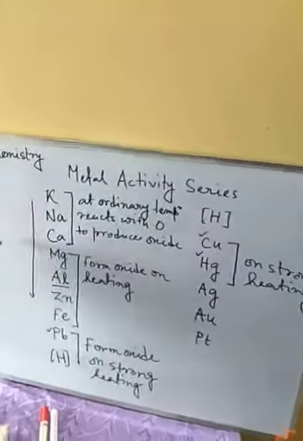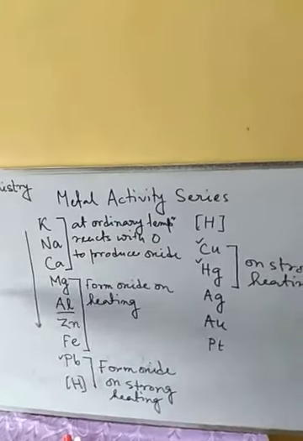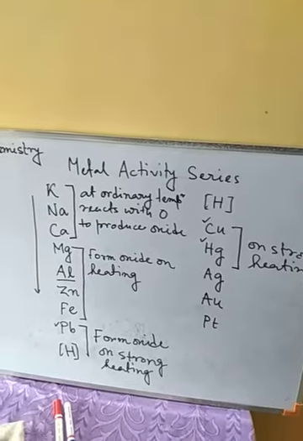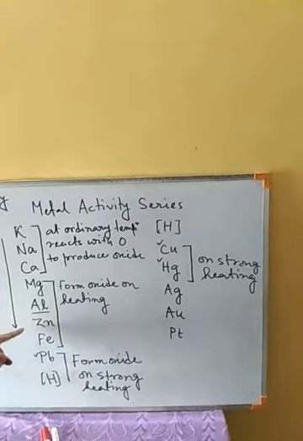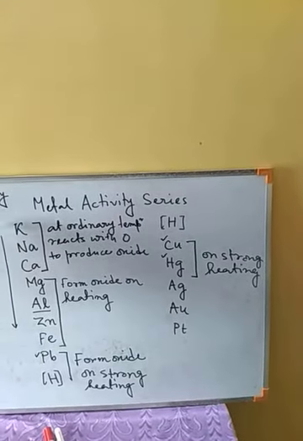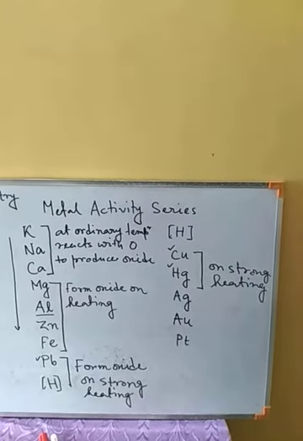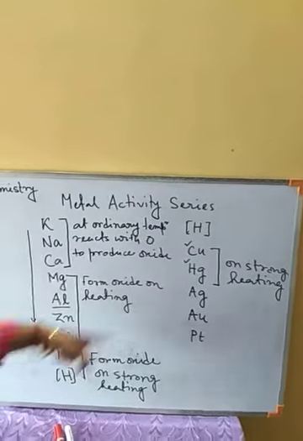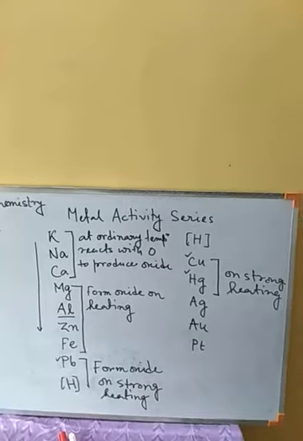Now from this also we can understand that these three, potassium, sodium and calcium, are very much reactive. That's why at ordinary temperature only they can react with oxygen to produce oxide. Whereas magnesium, zinc, iron, aluminium as well, are less reactive than potassium, sodium and calcium. That's why we need to heat them, then only we will get the oxide. Whereas lead, copper and mercury are even less reactive.